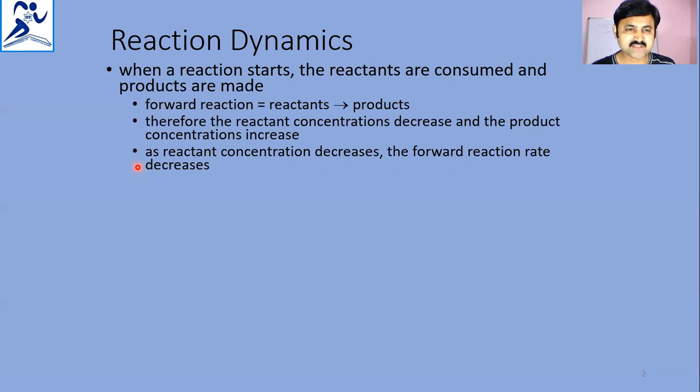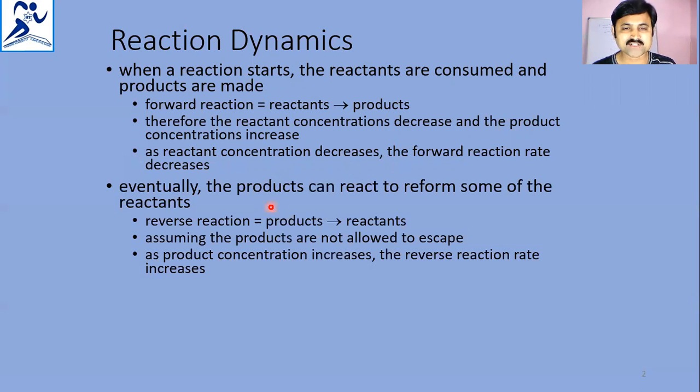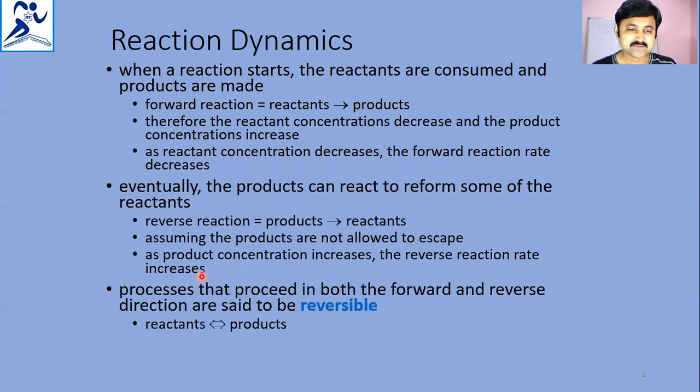As a result, what will happen? The reactant concentration decreases and the forward reaction rate decreases. So eventually, the products can react to reform some of the reactants. That means the reverse reaction, where products are converted into reactants. Assuming the products are not allowed to escape, as the product concentration increases, the reverse reaction rate increases. So the process that proceeds in both the forward and reverse direction is said to be a reversible reaction, a reversible process.